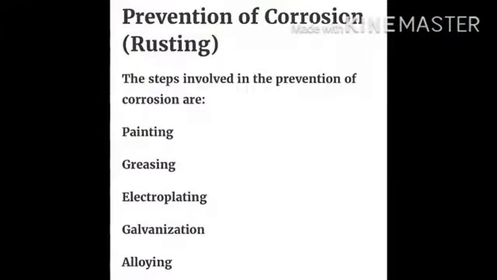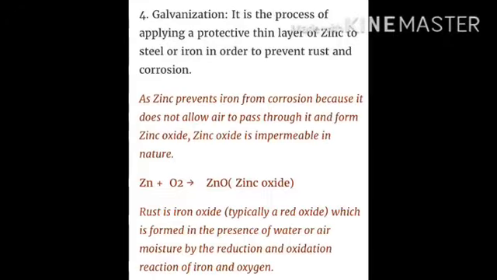Prevention of corrosion means preventing rusting. The steps involved in the prevention of corrosion are painting, greasing, electroplating, galvanizing and alloying. Now I want to discuss galvanization.